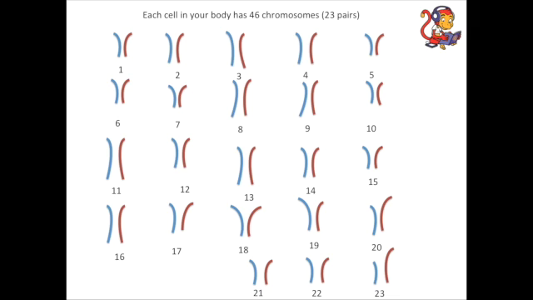First of all, let's remind ourselves that in each cell of your body you've got 46 chromosomes. That's 23 pairs. And if you look at each pair, let's take number 7 for example, you've got one from your father and one from your mother to make a pair. And number 23 actually determines whether you are a boy or a girl, and we'll come across that in a later video. But nevertheless, 23 pairs of chromosomes inside the nucleus of the cells.